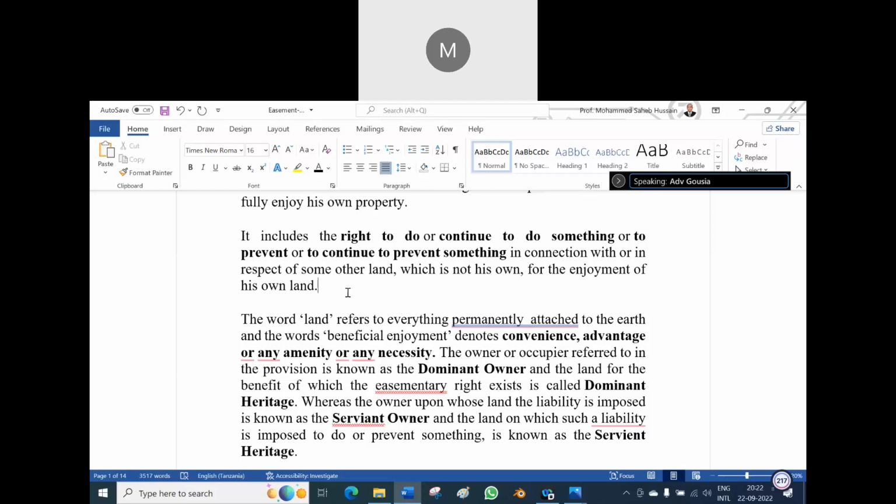Rosia, when you don't speak, you can mute it because I am getting the speaking sound.